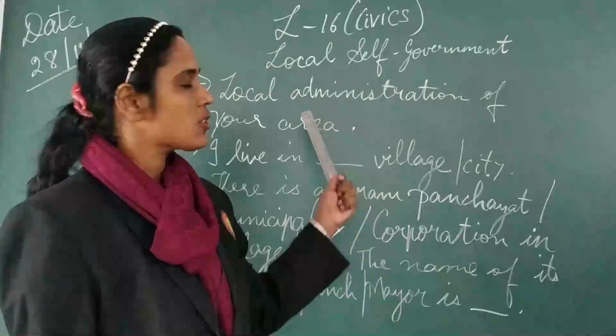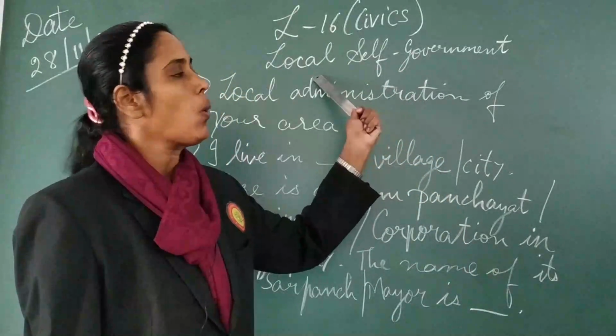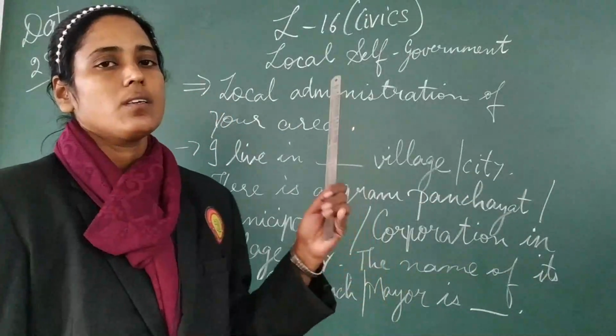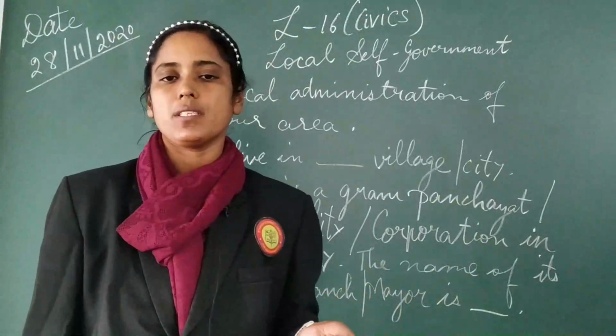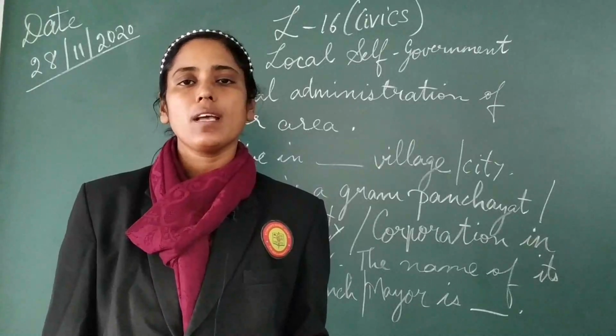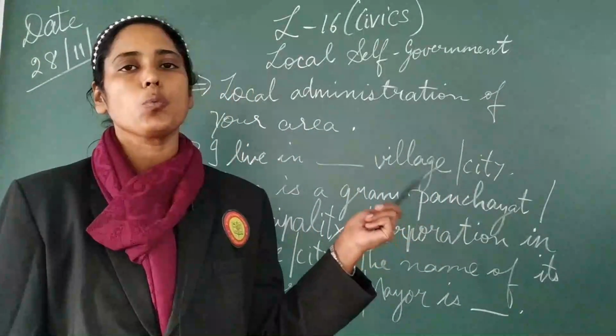Now we'll come to the next chapter, that is lesson number 16 of civics. The name of the chapter is local self-government. Now students, we have already done this topic of government in the first semester, in which we saw the different types of government: communist government, democratic government, monarchical government, etc. So now let's see in India which levels of governments do we have.